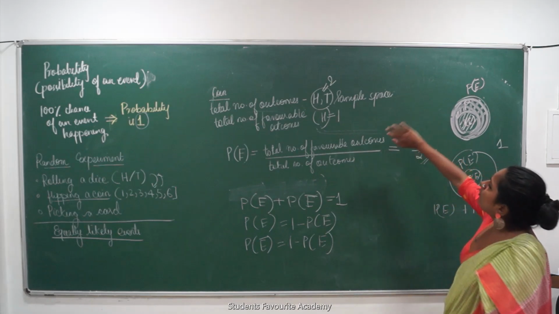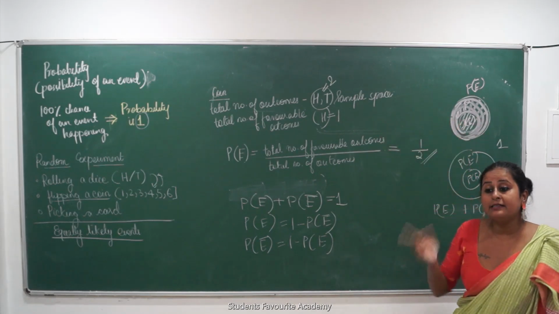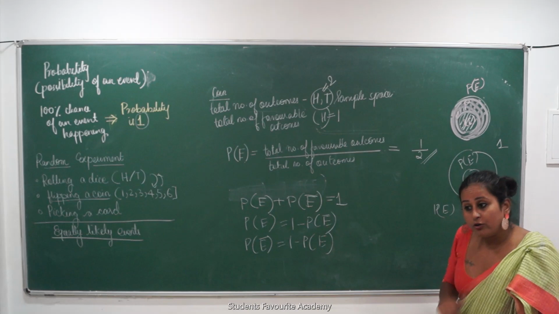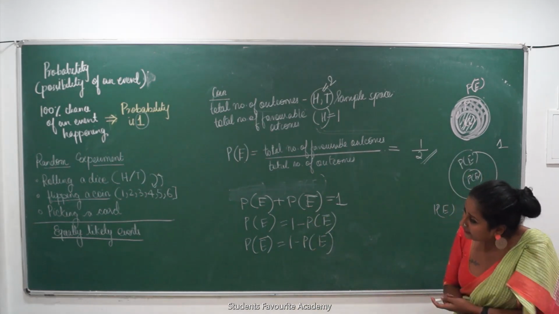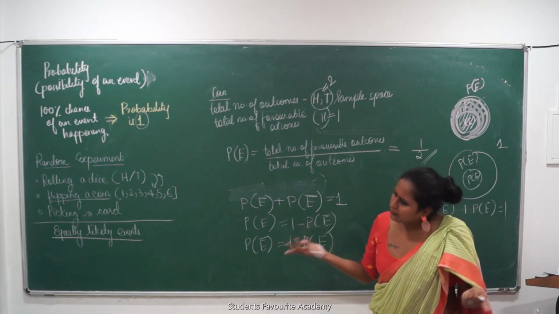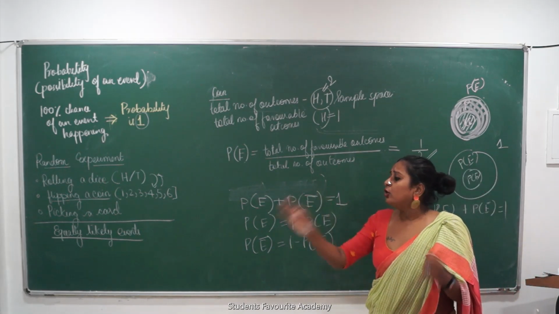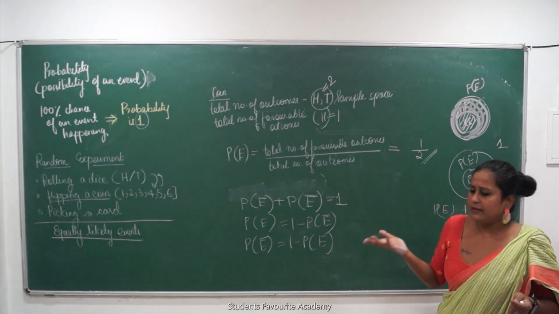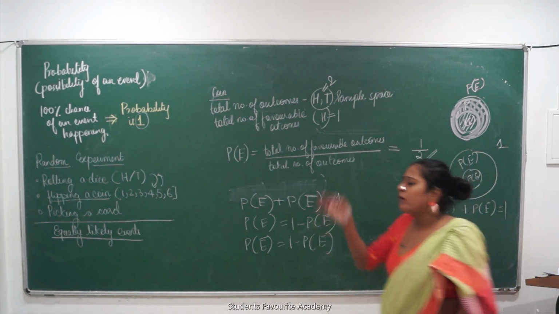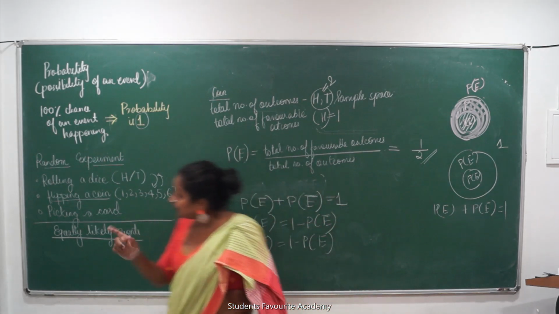Can I say the probability of getting heads or tails are both same? 1 upon 2. Can I say the probability of getting heads and tails are equally likely? दोनों 50-50% चांस है कि नहीं? ऐसा तो नहीं है कि heads का तरफ is heavier or something like that. No. Probability of getting heads and tails are equally likely.